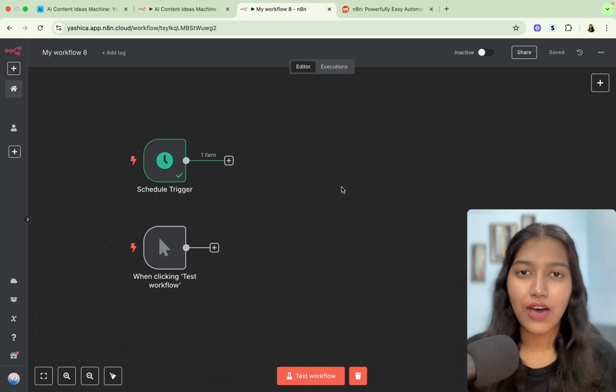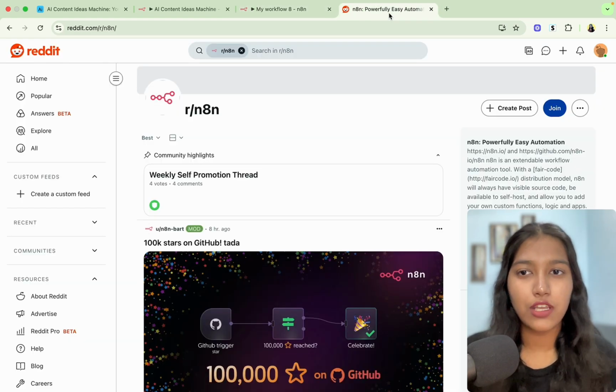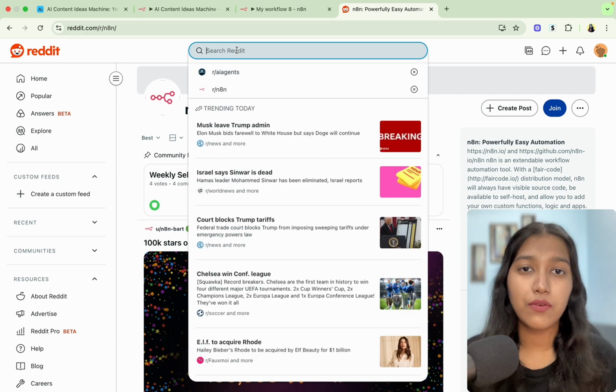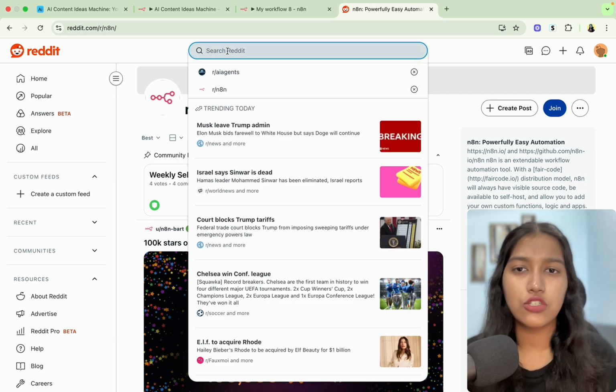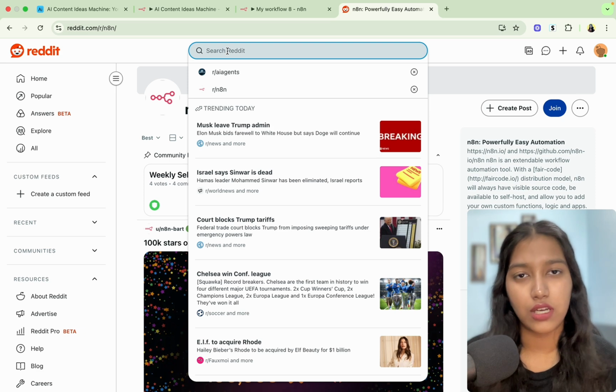At this point, you have to make a decision about which Reddit communities you would want to scrape. For the people who are new to Reddit, Reddit is like a community where people join groups and talk about a certain topic. So whatever you're interested in, you can just come to Reddit, create an account, and then just search for that particular industry or niche.